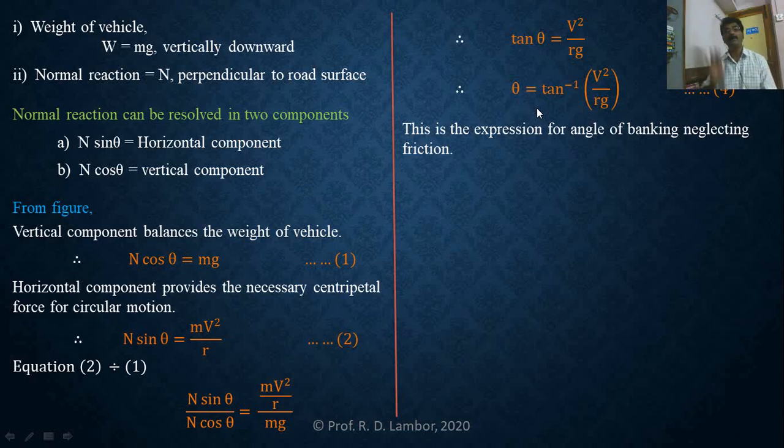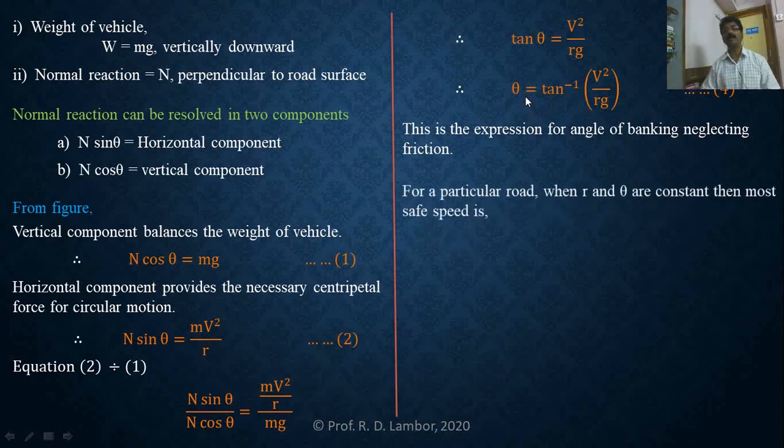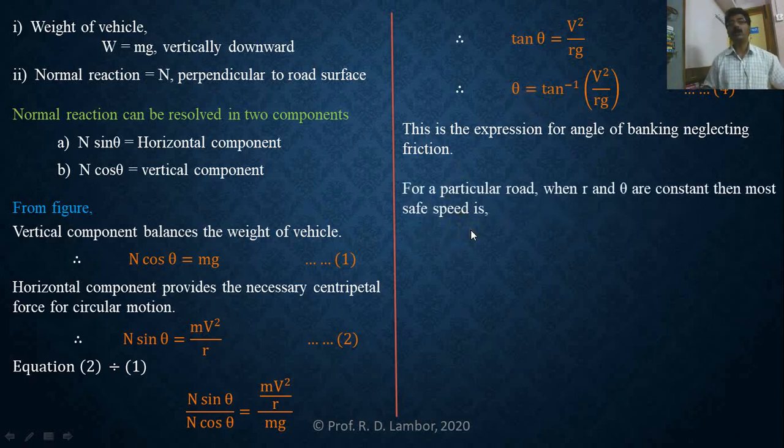So in the negligence of frictional force, this is the expression for angle of banking. After that, for a particular road, जर सेमच असेल तर त्या रोडची रेडियस आणि त्याचा अँगल ऑफ बँकिंग कॉन्स्टंट असणार. Then the most safe speed on that banked circular road we can find.